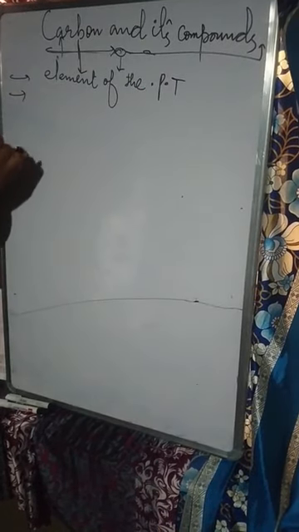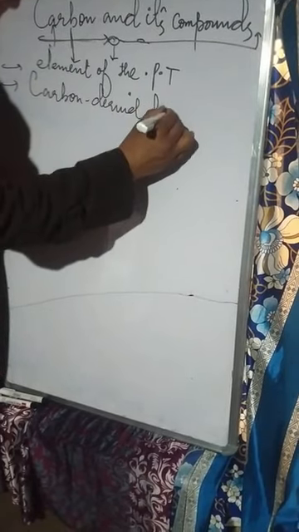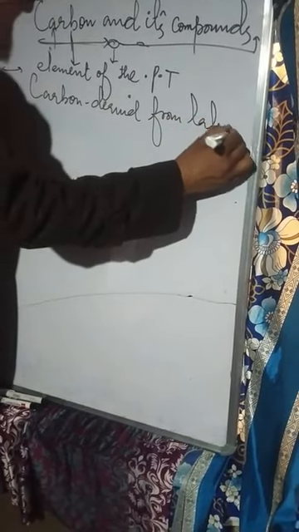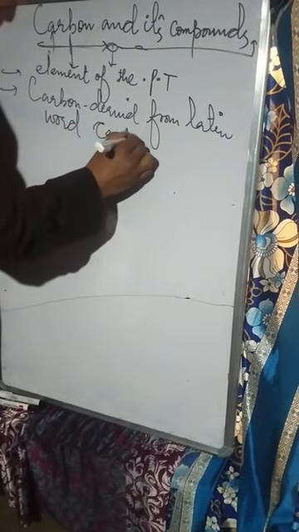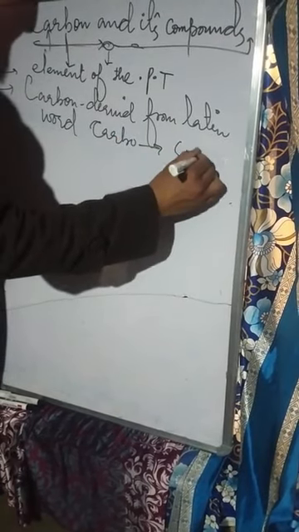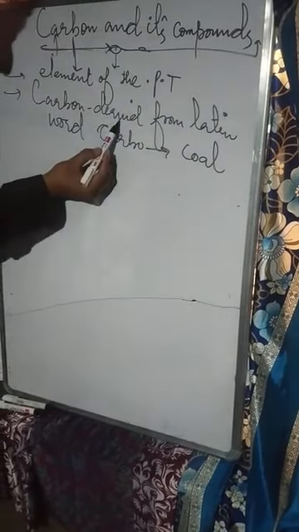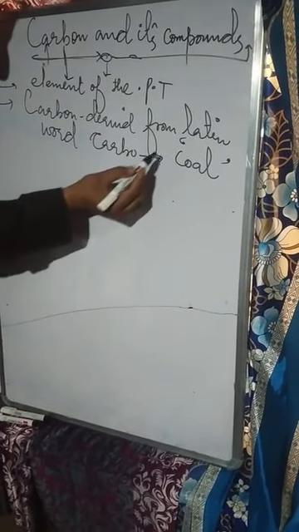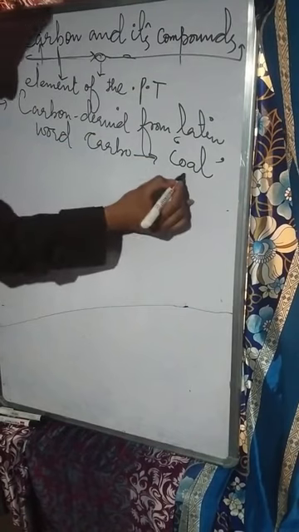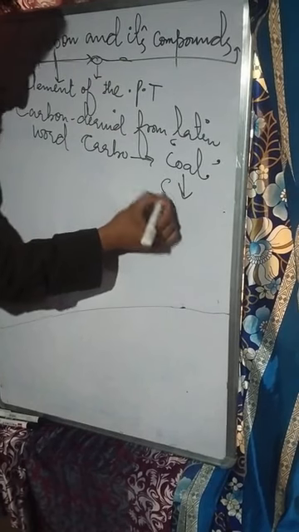Now, the second thing regarding this carbon is that it is derived from the Latin word carbo, meaning coal. That means the main constituent of coal is carbon. That means this coal is wholly or solely made up of carbon.